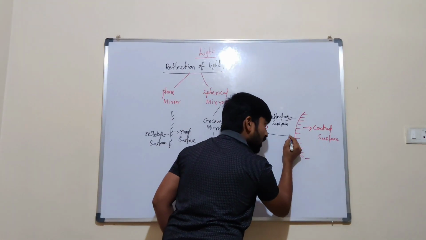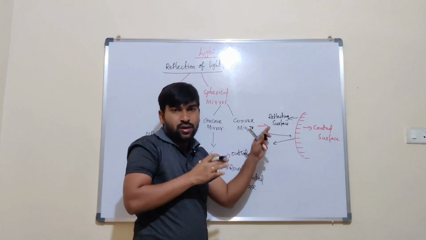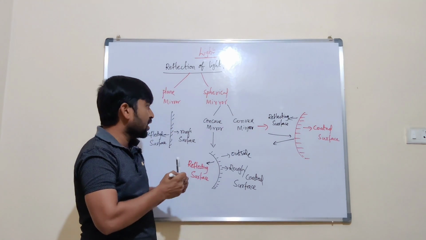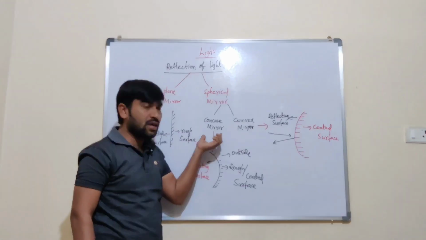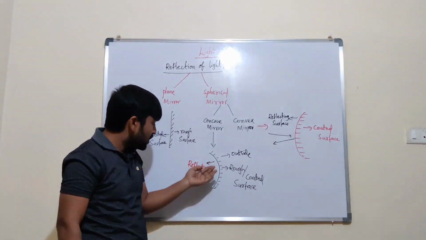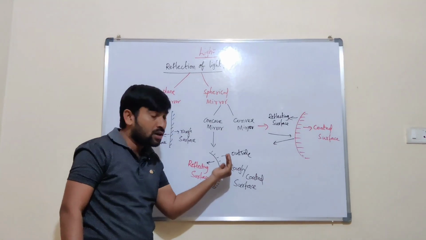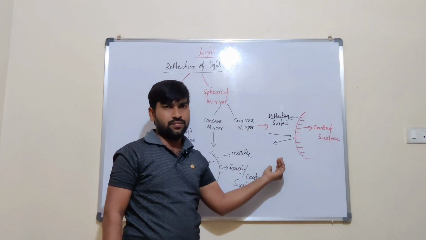When light strikes here, it should be reflected in this part. This we consider as a reflecting surface. Here the spherical mirrors are two types: one is concave mirror, another one is convex mirror. The concave mirror is the one where the reflecting surface is inside of a sphere, and the rough or coated surface is outside.